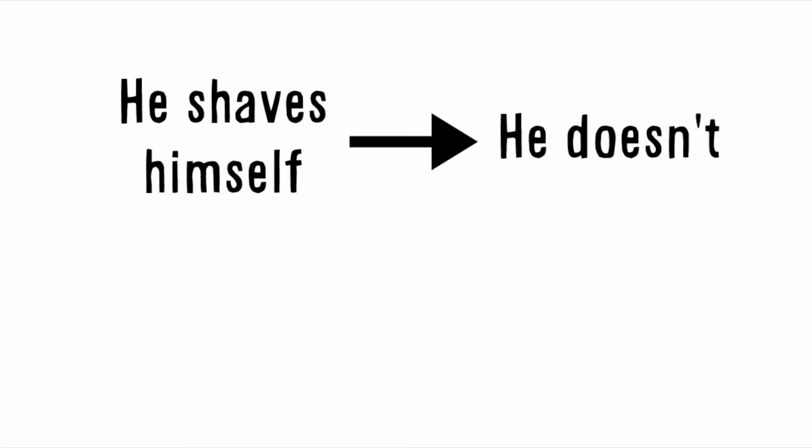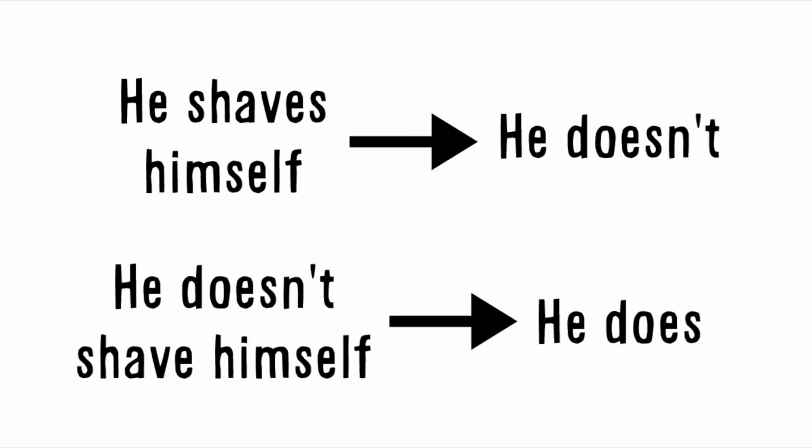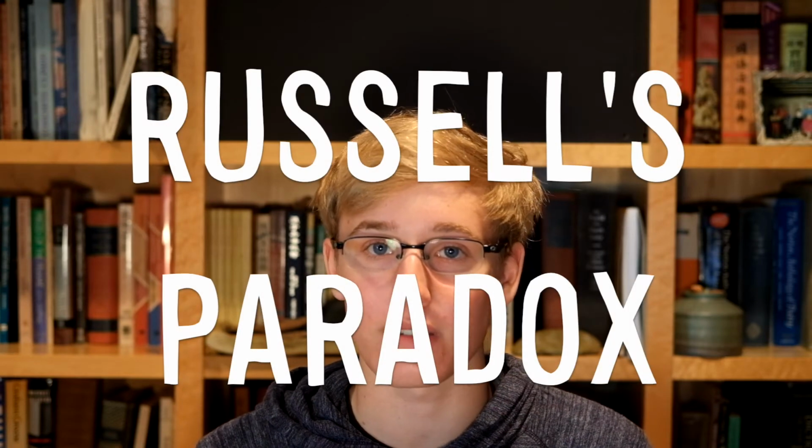Conversely, if we take the initial condition that he does shave himself, then he doesn't shave those and only those who do not shave themselves, meaning he would cease to be a barber and could not shave himself. In simpler terms, if he shaves himself, he doesn't, and if he doesn't shave himself, he does. Paradox. The situation is called the barber's paradox, which is a variation of Russell's paradox.